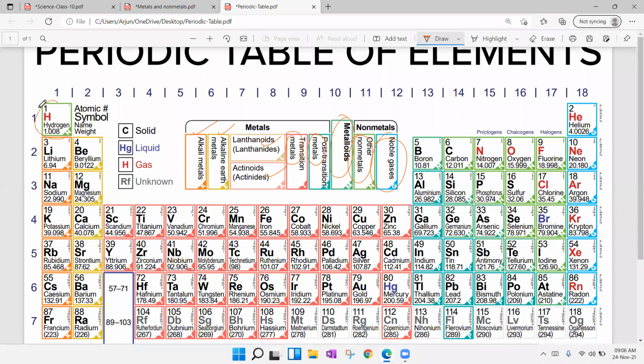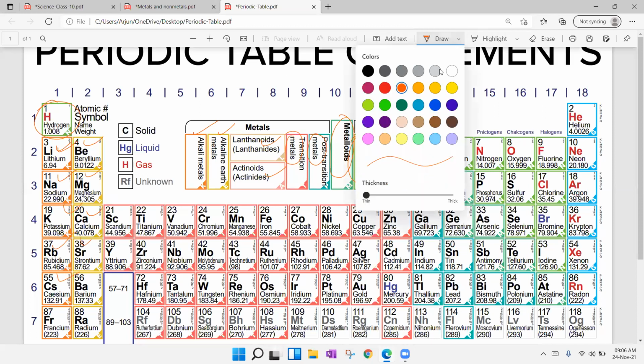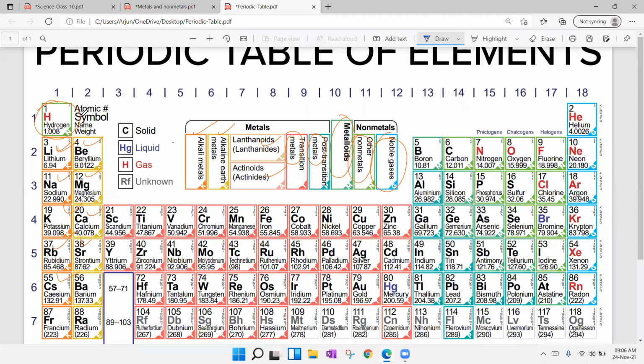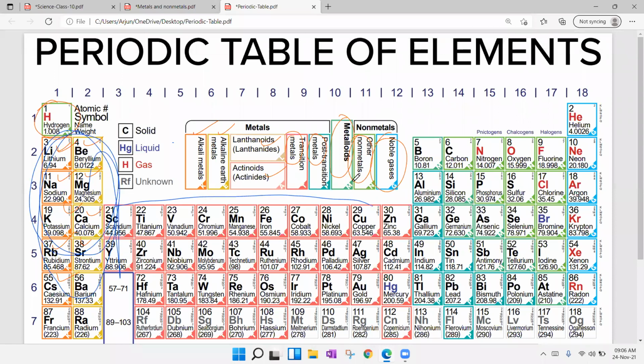If you observe, except hydrogen, lithium with atomic number 3, beryllium 4, 11, 12, 19, 20, these all are metals. Here also, these all are metals, of course. This entire part in red color, we can observe, is transition metals.